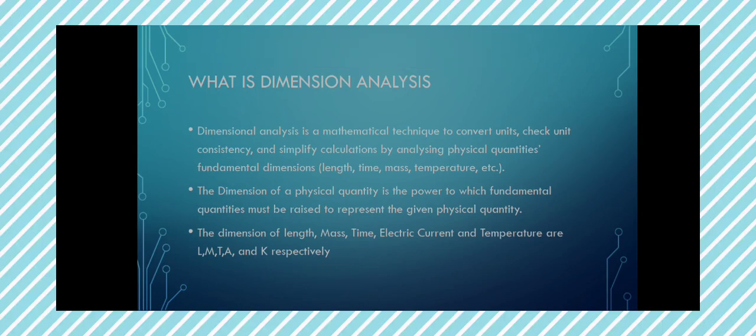Dimension analysis is a mathematical technique we use to convert units, check unit consistency, and simplify calculation by analyzing physical quantity. The dimension of a physical quantity is the power to which the fundamental quantity must be raised to represent the given physical quantity. Since we all know we have the 7 physical quantities, the dimension of length is represented with capital letter L, that of mass with M, that of time with capital letter T, electric current with capital letter A, and temperature with K. Right? Moving on.